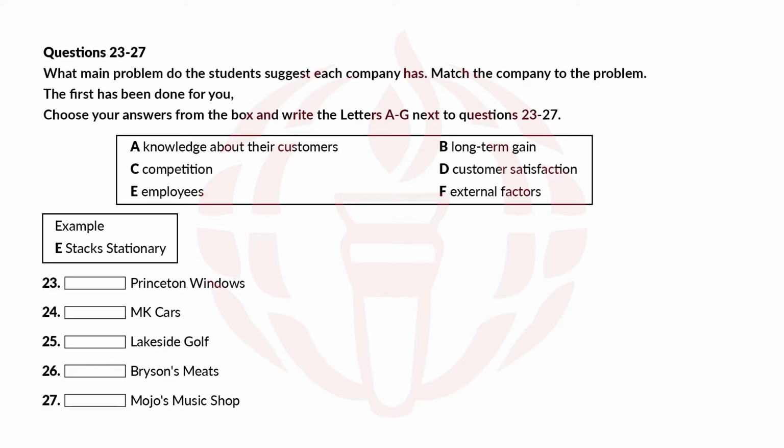Lakeside Golf was probably the most successful of the 6 companies. They managed to generate a long-term increase in membership over a 3-year period. The only real issue they had was that they weren't ready for the increase in numbers of people coming to play golf. So some people started to complain about the service there. Bryson's Meat seemed to be a bit of a disaster really all round. They actually saw a drop in their numbers of buyers. Though it seems fairly sure that this was related to other problems outside of the company, rather than their marketing. There was a scare about meat during the period we are studying, and that meant that people bought less. So it may not actually be the company's fault.